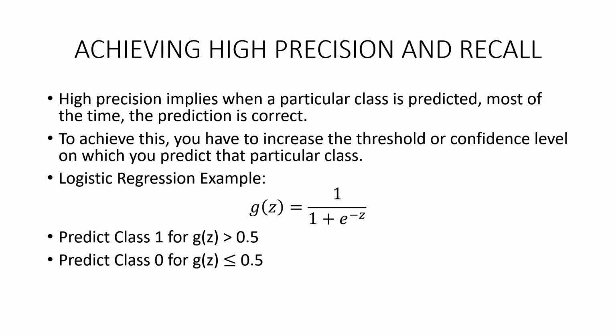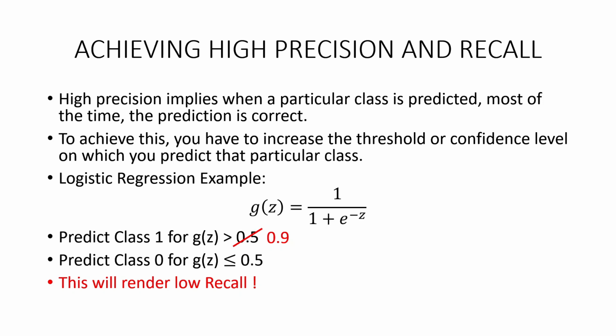To achieve a high precision for class 1, you may want to increase the threshold from 0.5 to maybe 0.9. And what this will do is make the classifier predict class 1 only when it is very sure, and this will increase the likelihood that the predictions for class 1 are correct, thereby increasing the precision. However, this will render low recall because the algorithm will miss out or misclassify a lot of instances of class 1 with relatively low confidence value or low output of the sigmoid function.